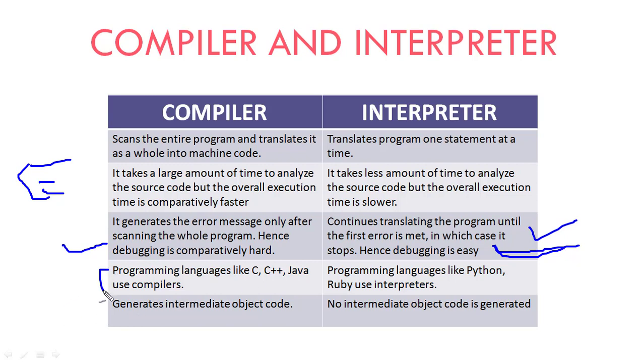Which languages use a compiler? As we discussed earlier, C, C++, and Java use a compiler because of these benefits, and Python and Ruby use interpreters. The compiler generates intermediate object code, that means an exe file, before we run the program, while the interpreter does not generate an exe file, it directly generates the output. So friends, this is the basic difference between compiler and interpreter.